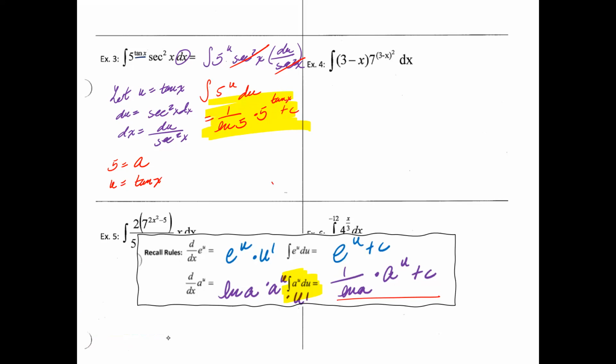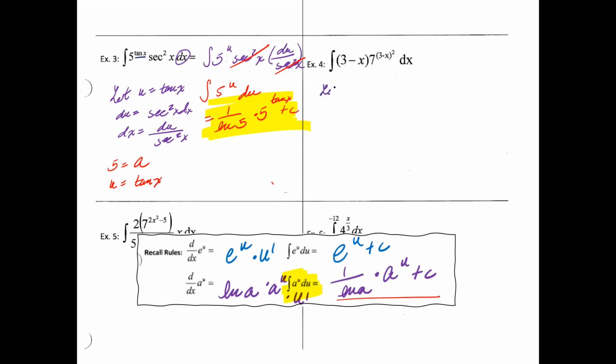All right, let's go ahead and take a look at example 4. With example 4, you want to ask yourself, what do you want your u to be? If you let u be 3 minus x, the derivative of that is just going to be negative 1. So that negative 1 is not going to help you cancel out your 3 minus x squared, because even if you replace it with a u, you still have a u squared. You know what I mean?